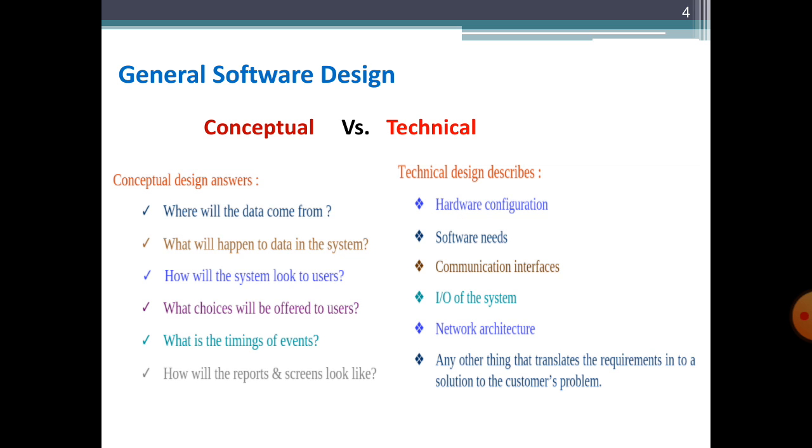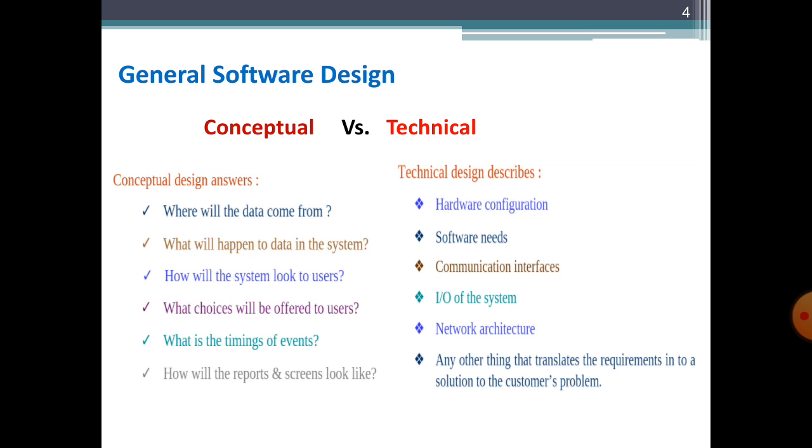So in the conceptual design we are more conscious toward what kind of services are being provided to users, while in the technical design we are concerned about how the user will avail these services by interacting through input and output of the system. So you have to be clear about these two, conceptual and technical design.